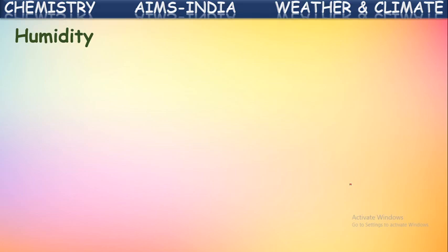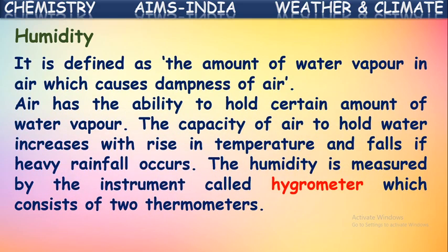Next, humidity. It is defined as the amount of water vapor in air which causes dampness of air. Yes, this we feel much in summer season. Humidity is actually the amount of water vapor present in the air.